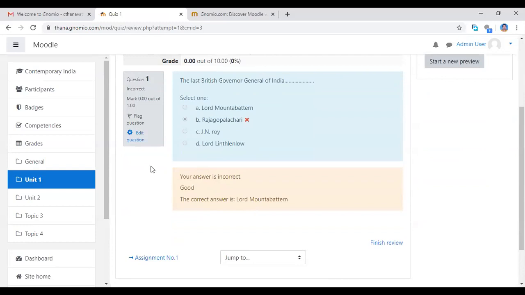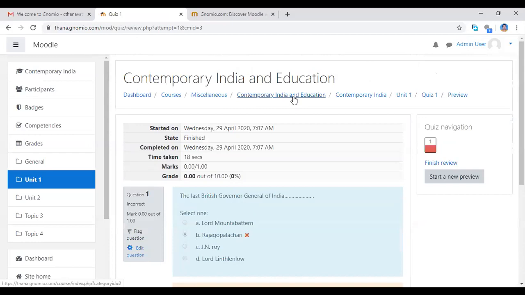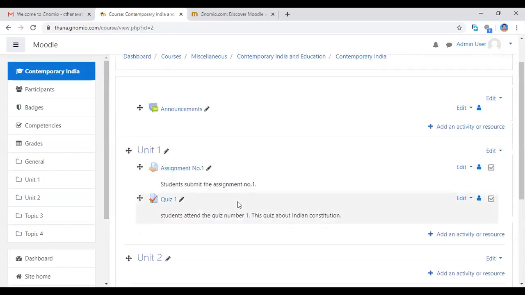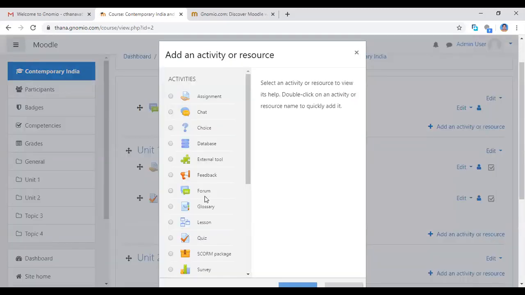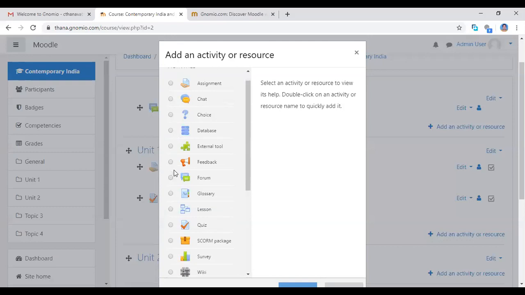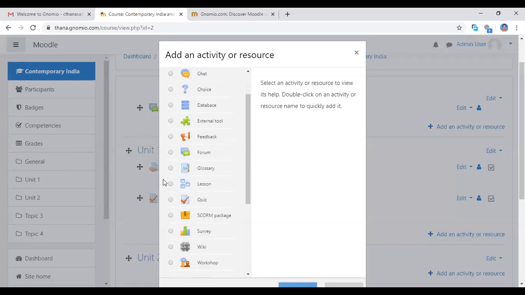It will also display this. So this way you can add activities to the course. So many activities are there. Whichever activity you want to give, assignment or quiz or feedback, discussion forum, anything else. And lesson activities is here. See here, lesson activities. So many activities are there. You try them one by one.